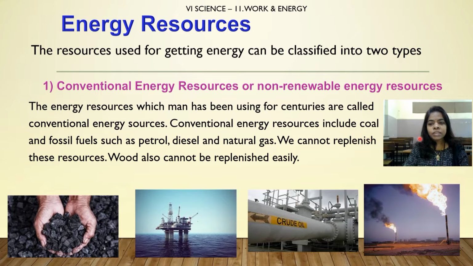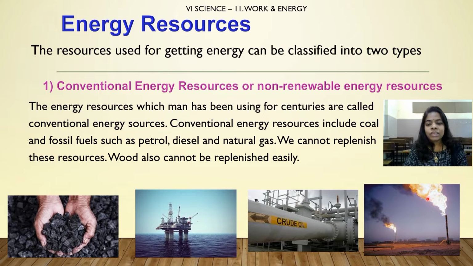Conventional energy resources include coal and fossil fuels such as petrol, diesel and natural gas. We cannot replenish these resources. Wood also cannot be replenished easily. So children, this is coal. This is the oil refinery from where we are getting the petroleum, which is also called crude oil. And this crude oil is filtered and we are getting petrol, diesel, kerosene, different components.